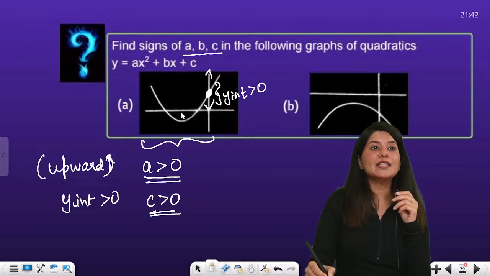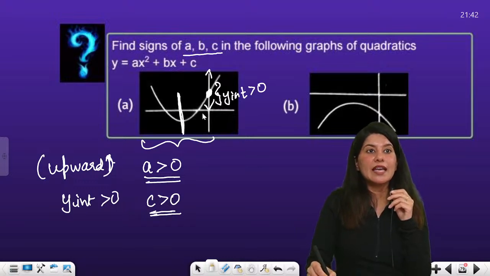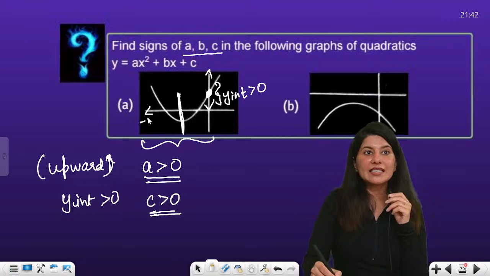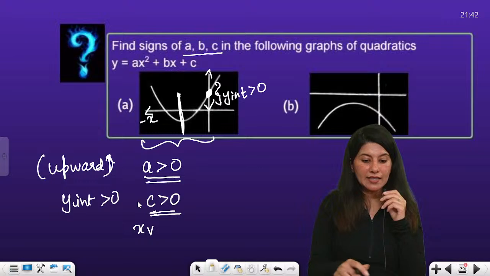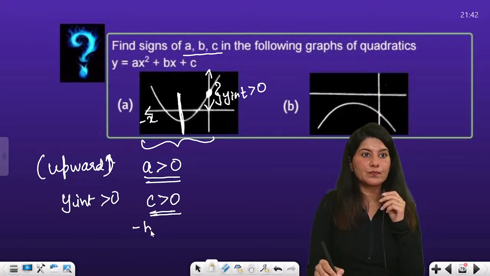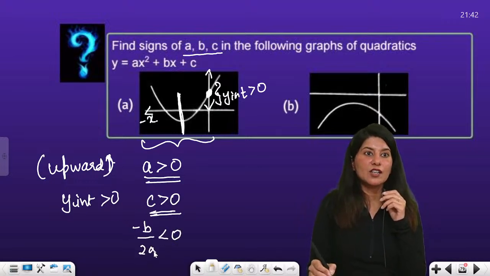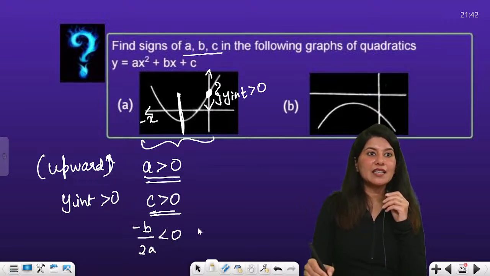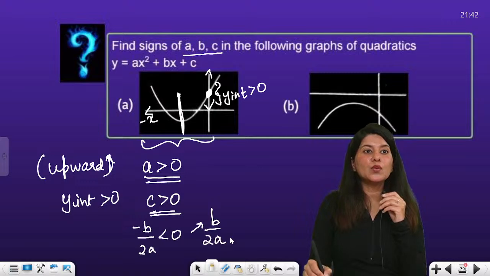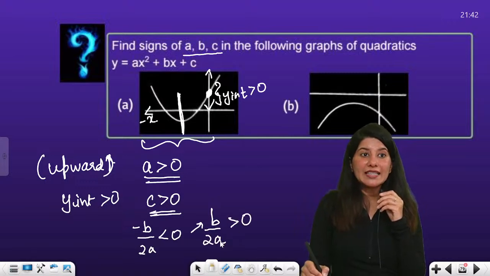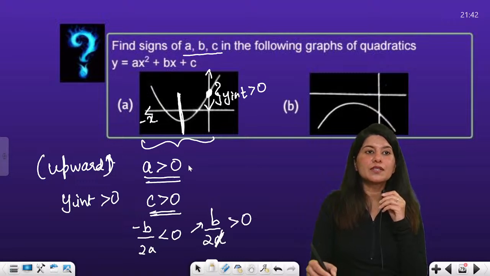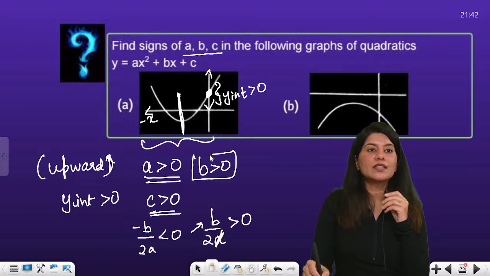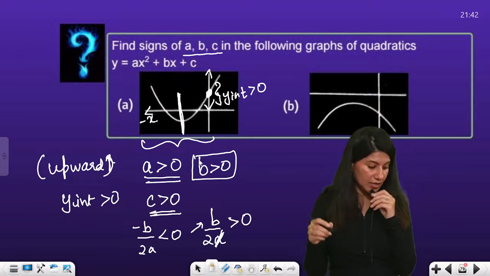And what about b? So this is your vertex. The x coordinate of your vertex, this is the minus x-axis. Right, so the x coordinate of your vertex, that is minus b by 2a, is negative. Or what you can do is simply multiply this with a negative sign. So it will become b by 2a greater than 0. And this a is again positive, so you can just simply ignore this a. So b is also positive. So a, b, c, all the three quantities are positive in case number a.